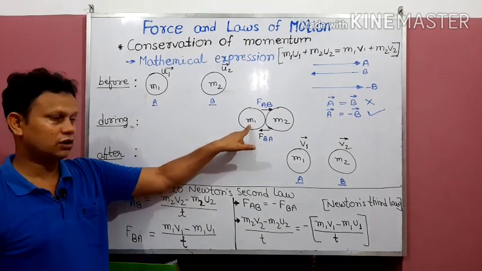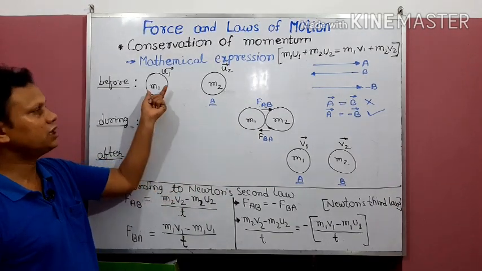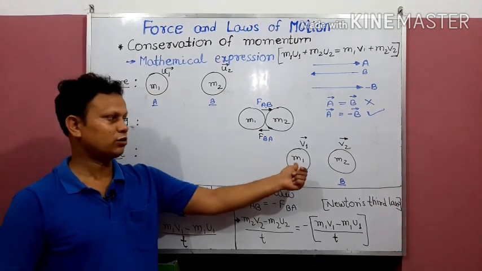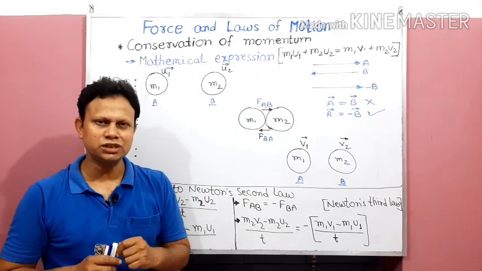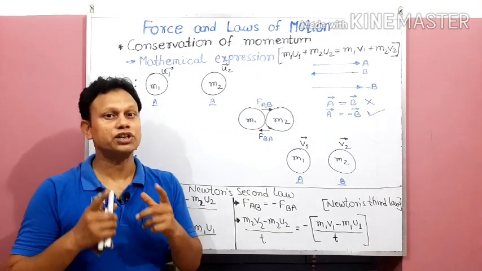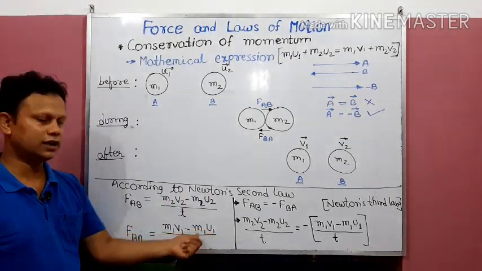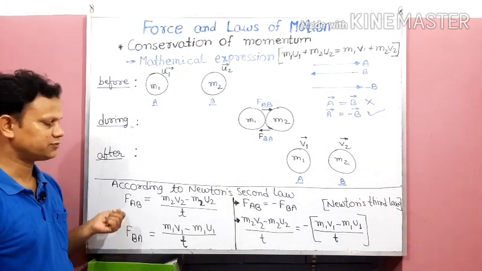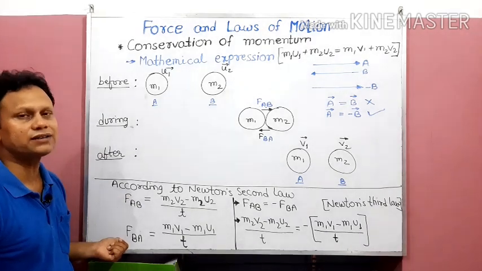Object A, which has mass m1, was earlier moving with momentum m1u1, and after collision it is moving with m1v1. So the rate of change in momentum is m1v1 minus m1u1 upon t. This is for body A, and the other is for body B, because B is affected by action and A is affected by reaction.